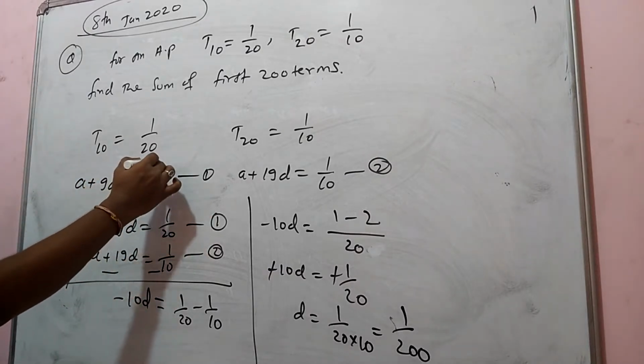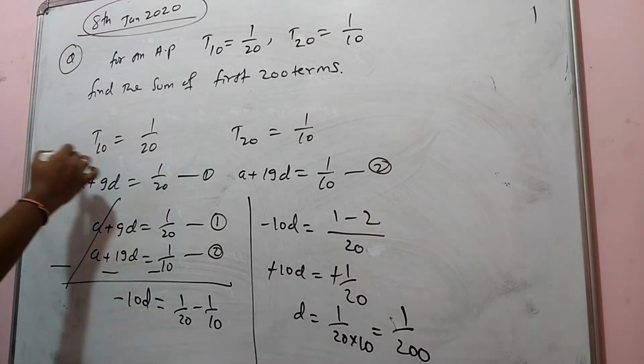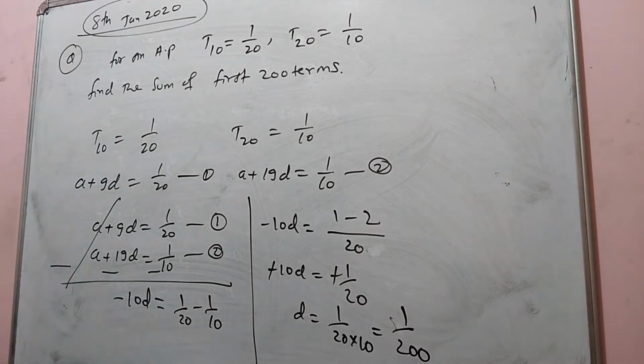Substitute in any of these equations, so you are going to get the A value. Can you tell me what is A? Come on quickly. Yes, correct answer. You are right. 1 by 200 is the right answer.